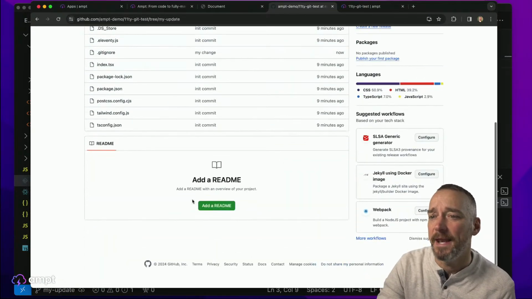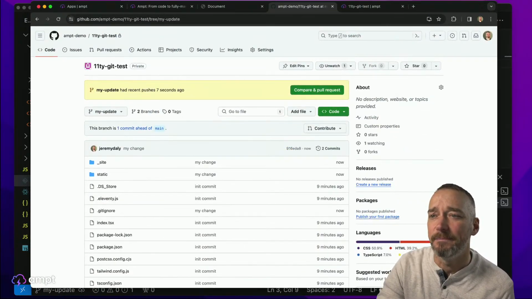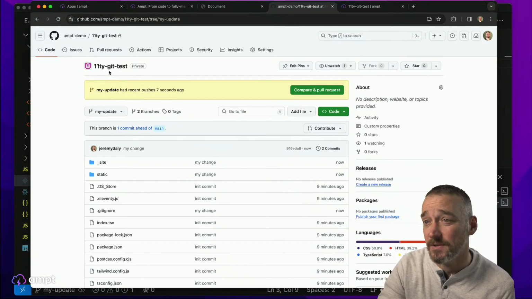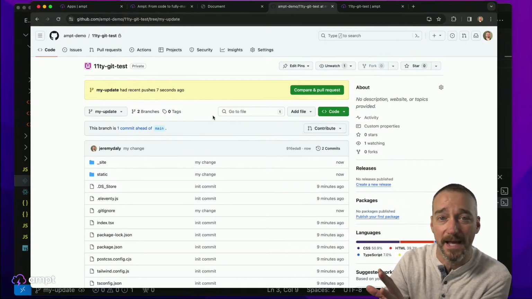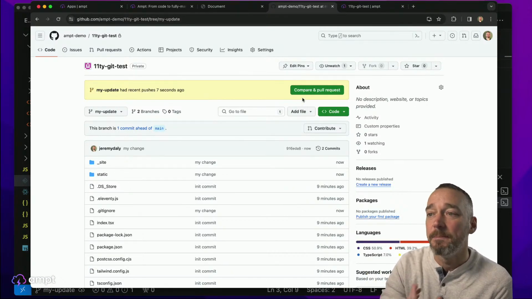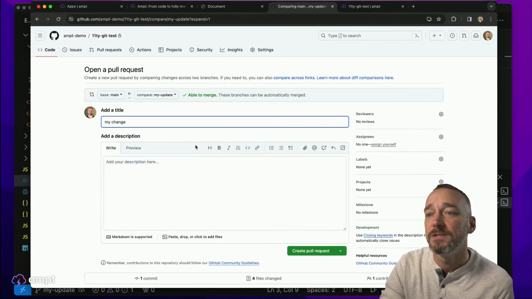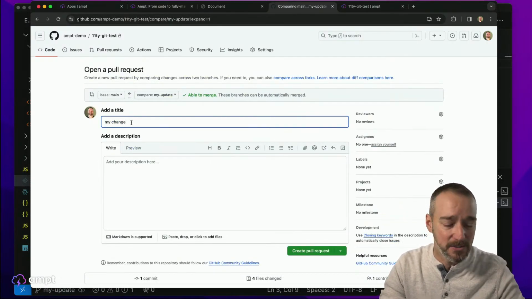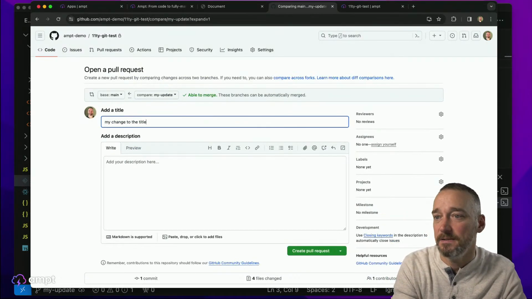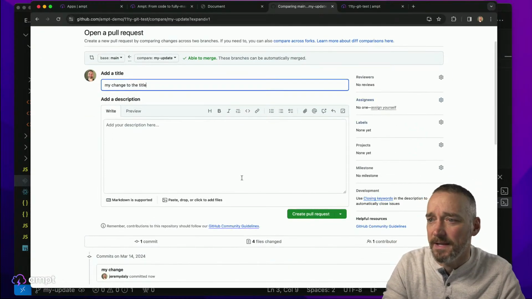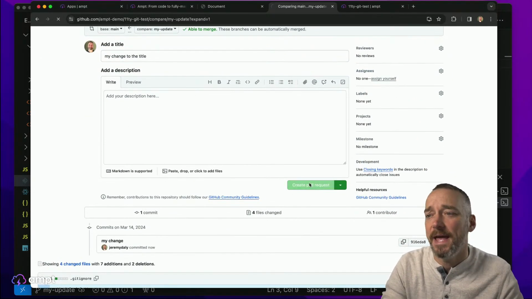Great. So I've created this. I can see this locally. I can download whatever I want to do. But I want to create a pull request. So I go in here and I say, okay, this is my change to the title, right? Super helpful. I mean, I can add my reviewers, the whole deal, and I'll go ahead and create a